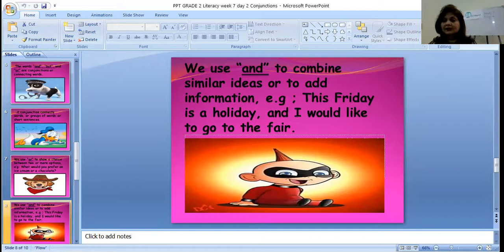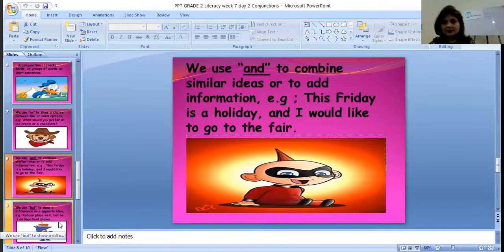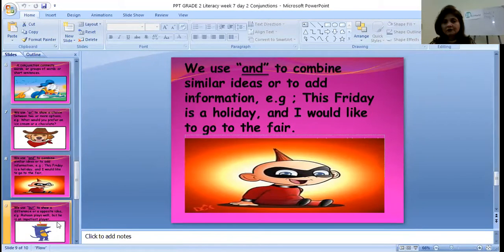We use and to combine similar ideas or add information. For example, this Friday is a holiday and I would like to go to the fair. Now see how it's combining similar ideas and it's also adding information: this Friday is a holiday and I would like to go to the fair. Do you understand how it is combining similar ideas? Okay, now let's move on.